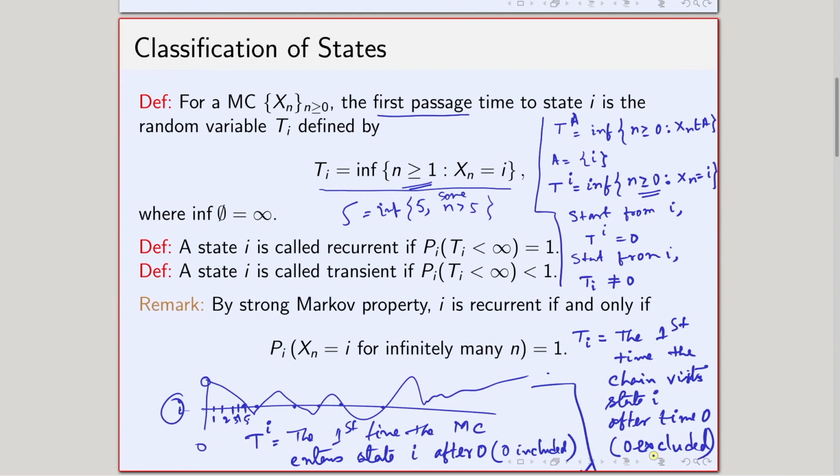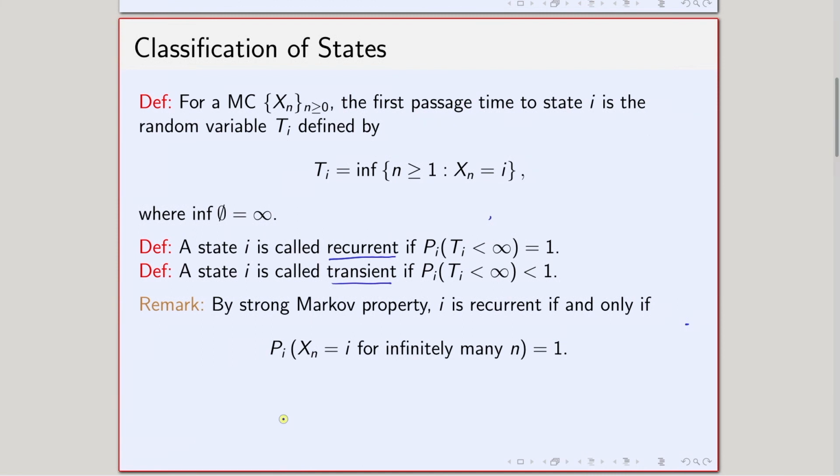And now, using the first passage time, we are going to define what is called recurrent and what is called transient. The recurrent state is defined as follows. A state I is called recurrent if P_i(T_i < infinity) equals 1. Recall this T_i, let me draw the picture.